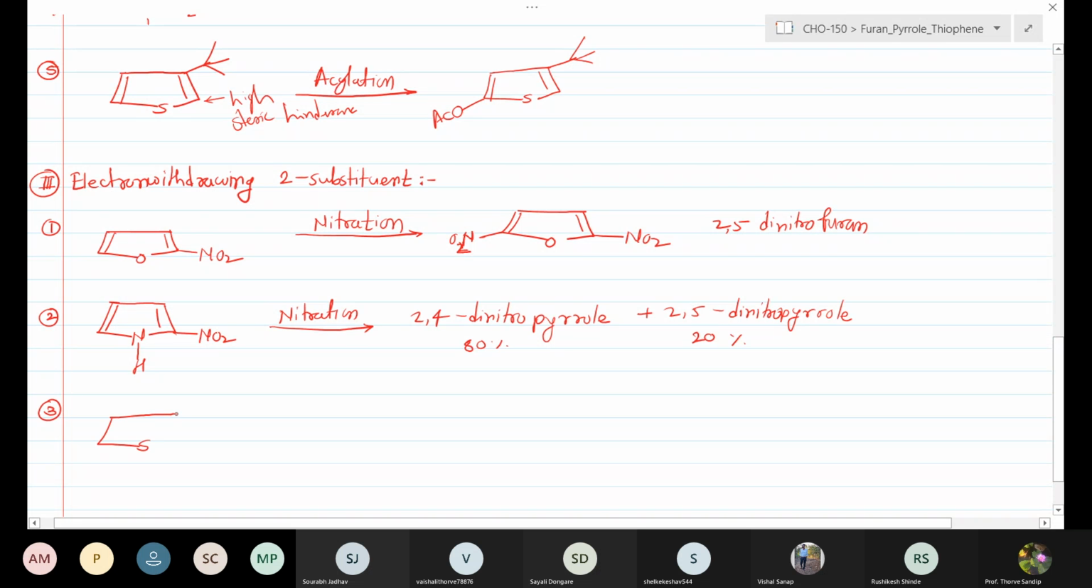If we consider the third example, suppose the nitration is carried out with 2-nitrothiophene. The 2-nitrothiophene is subjected to the nitration. Again, we can get the 2,4-dinitrothiophene derivative plus we can obtain the 2,5-dinitrothiophene derivative, in which the 2,4-dinitro is 85%, while 15% is the 2,5-dinitro derivative.